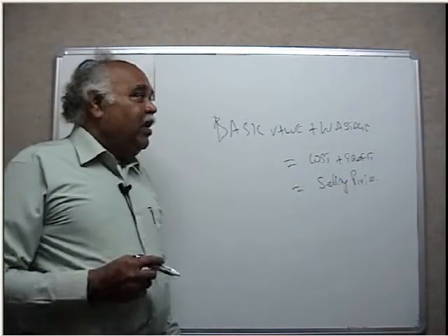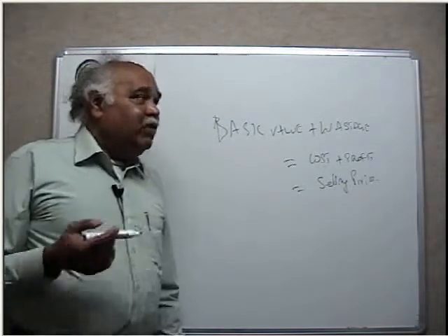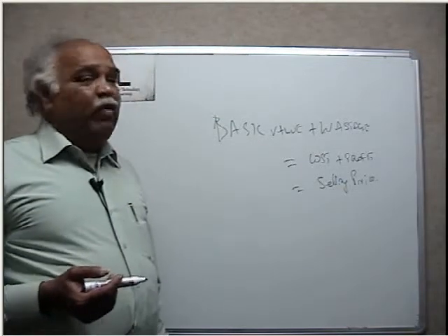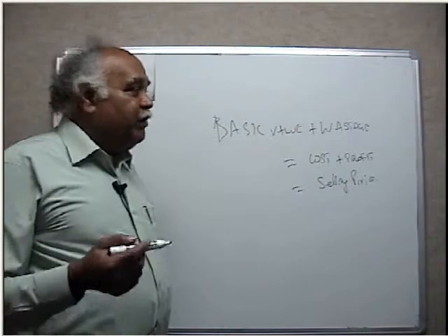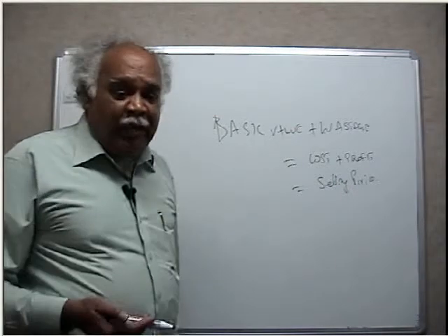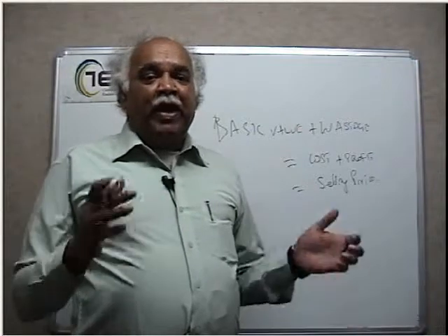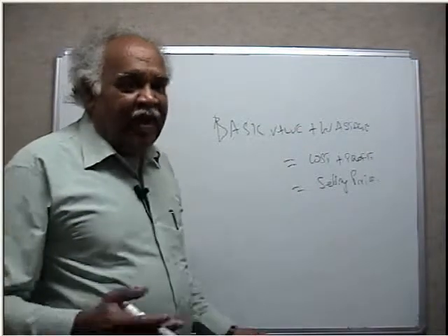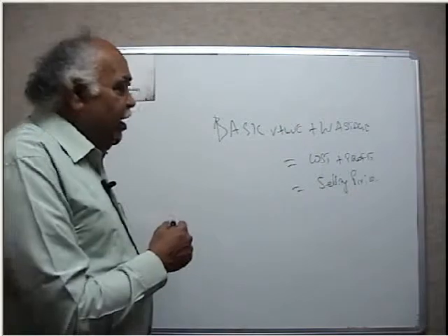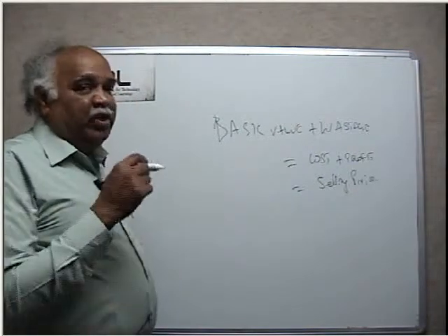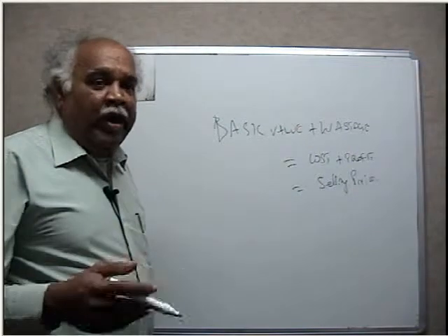So, what are the factors that control the cost? The first and foremost is an efficient system of storekeeping. Why an efficient system of storekeeping? We discussed last time, store is a repository of material and material is nothing but money. Therefore, if you lose something through deterioration or anything, it is money going down the drain.